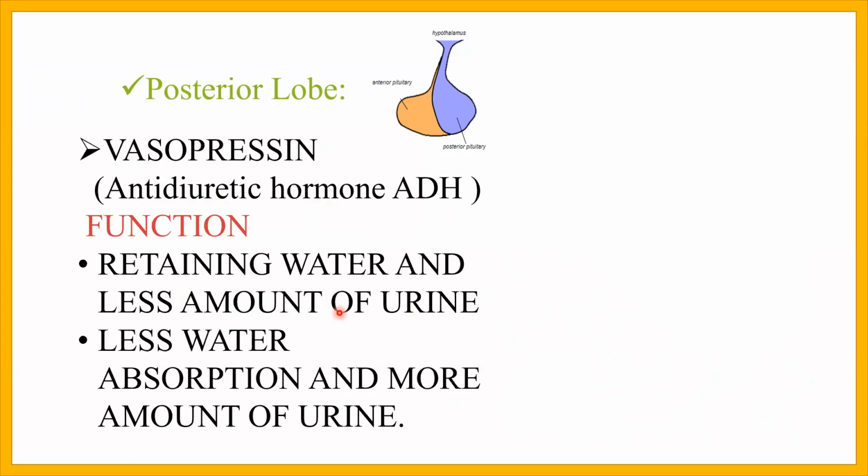When we have low amount of water in our body fluids, pituitary gland secretes vasopressin, and so more reabsorption of water occurs from nephron into the blood. In this way, body retains water and less amount of urine is produced.